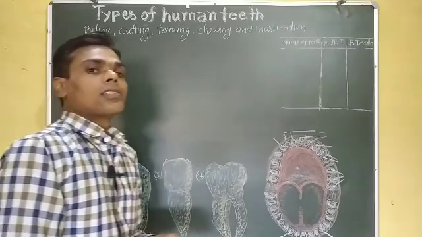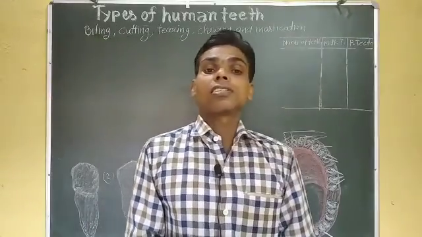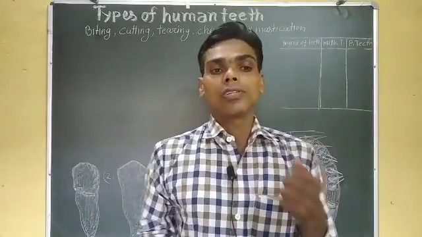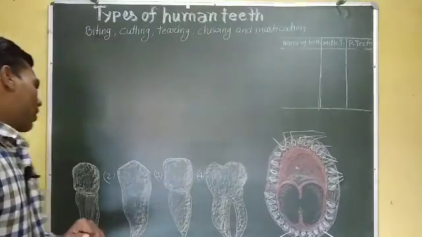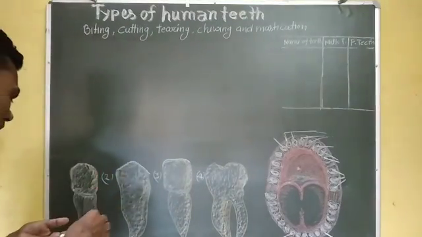Based on their functions, they are of four types. Students, here there are four types of teeth.